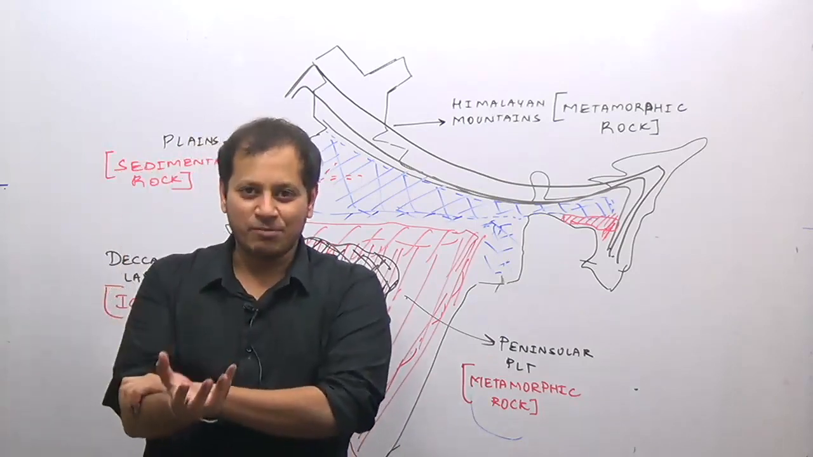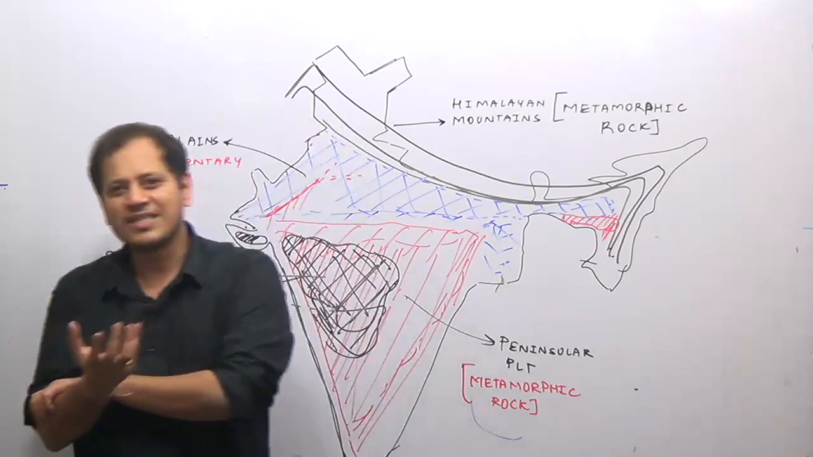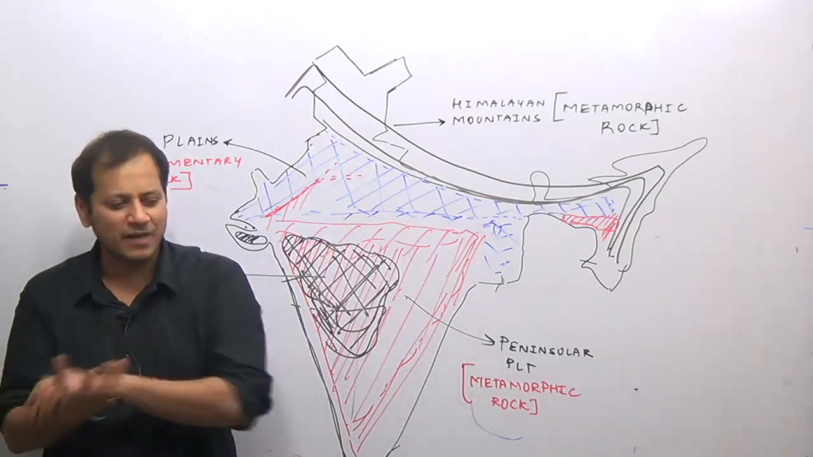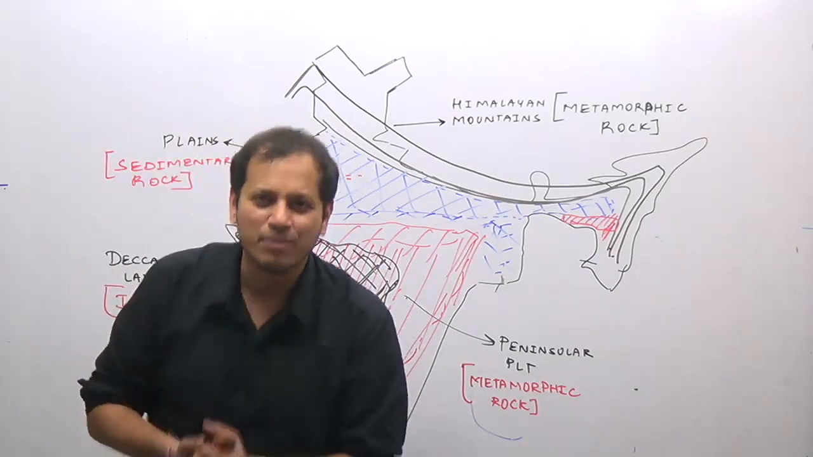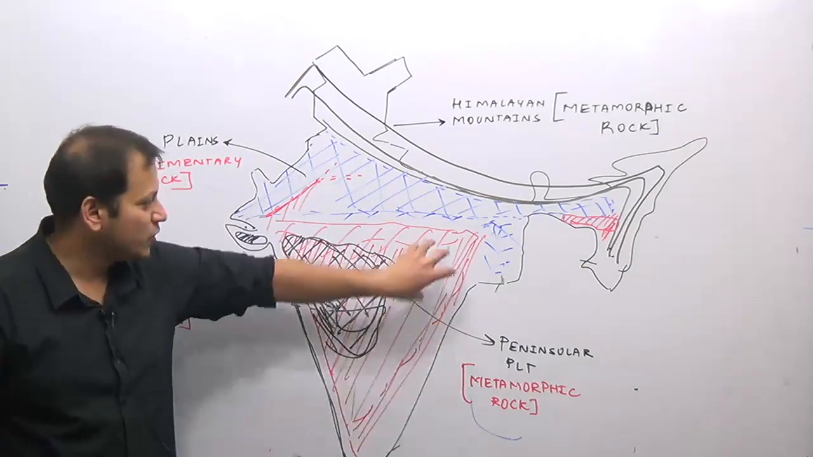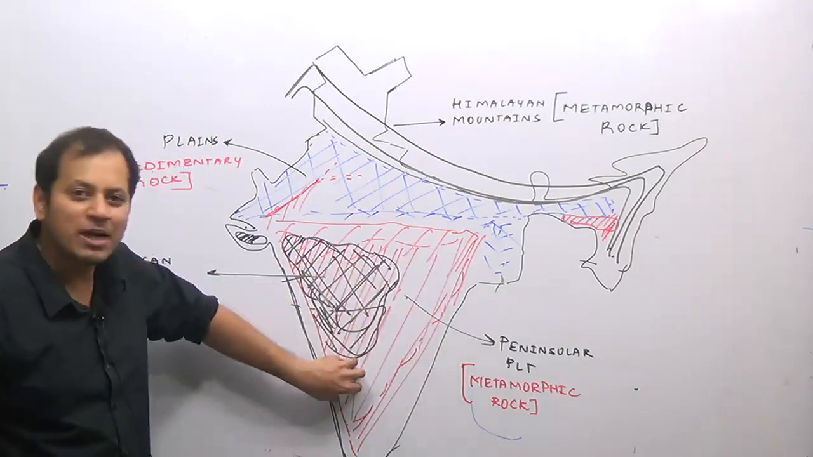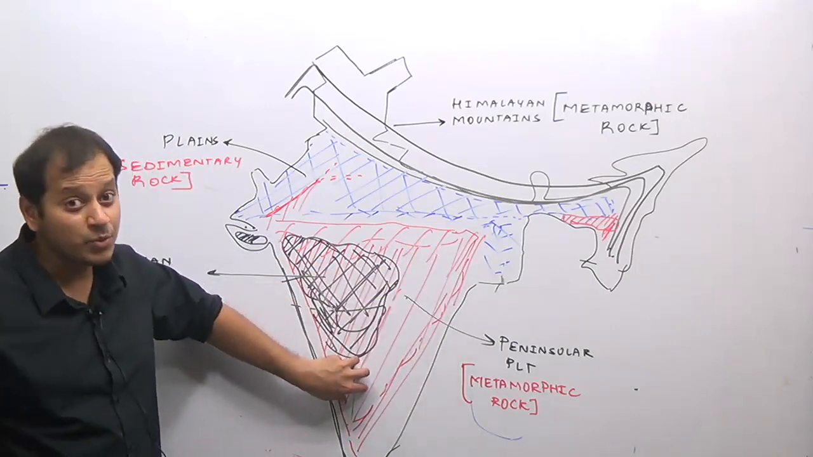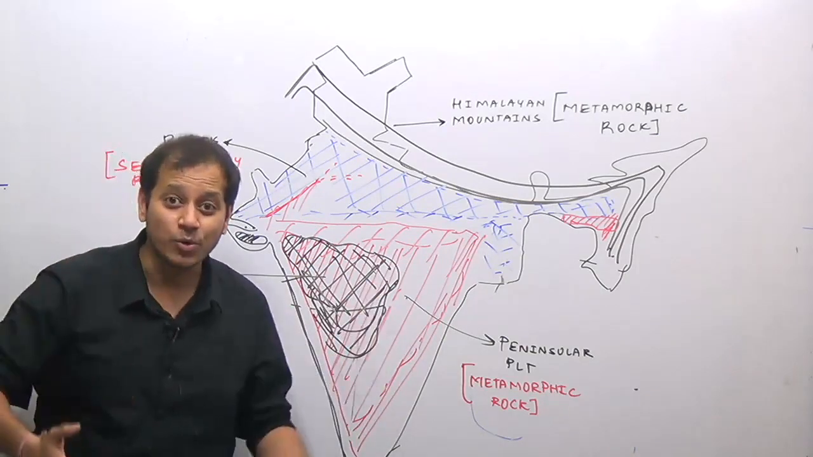Any good mineral deposits, the metallic minerals such as iron or copper, are found in the areas of metamorphic rock. So where are they found? No doubt in the peninsular plateau region. So the Chota Nagpur plateau region, which is a region of the peninsula, and the Kudremukh plateau region or the Karnataka plateau region, which is also a region of the peninsula, have metallic mineral deposits, iron ore.